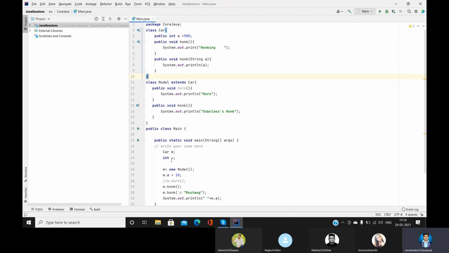So do we have any security, guys, here? We have already changed the value of a from 900 to 10. So we don't have any security here. Then how to add security to it? How to make these variables not reachable or not accessible to the users? We can do that by using encapsulation.